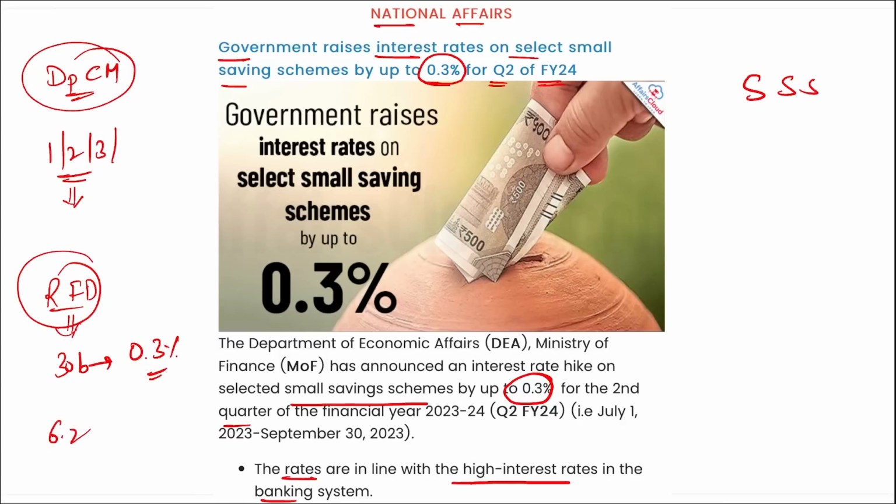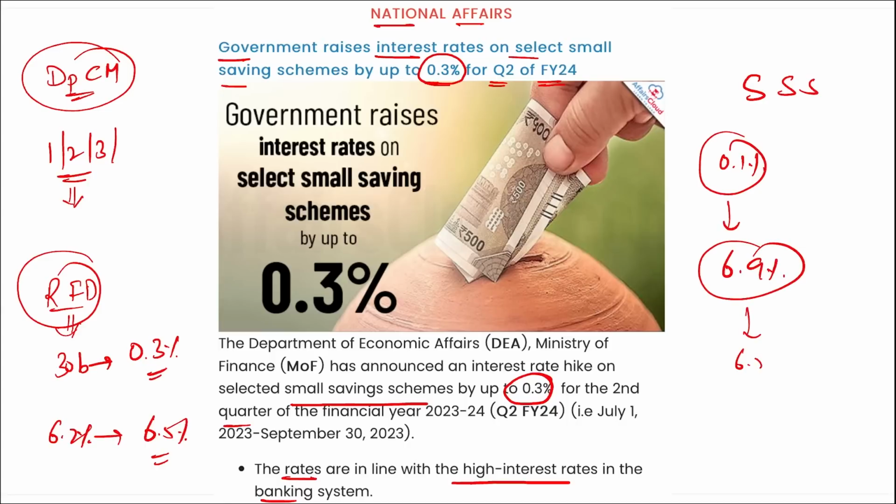Earlier it was 6.2% and now it is 6.5%. Then the 1-year term deposit with post office will now earn 0.1% more, reaching 6.9%, that was earlier 6.8%. And the 2-year tenure for these post office schemes will give you a 7% return, that was earlier 6.9%. Correct? So coming back, the interest rate on selected saving schemes has been increased by 0.3% by the government in the second quarter.